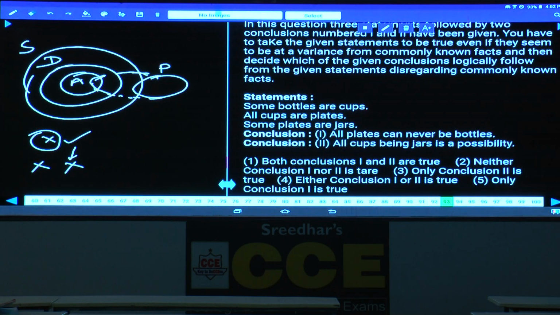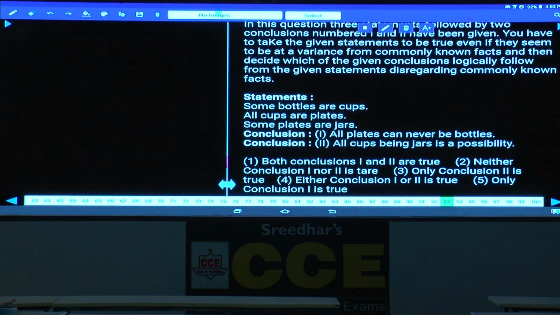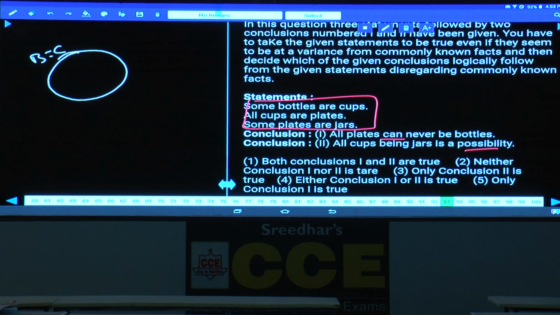Then question number 93. Now in this 93, some bottles are cups, and if you observe here, both the conclusions are possible conclusions. As both the conclusions are possible conclusions, all the given statements are affirmative statements. Hence we can write it as a single diagram. Some bottles equals cups, and all cups are plates, and some plates are jars. Isn't it? Can never be means it is a possibility but not a negative possibility.